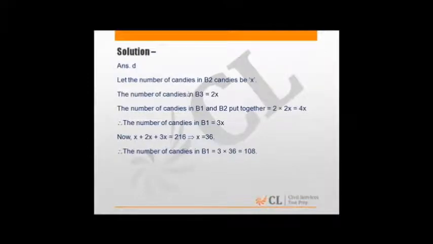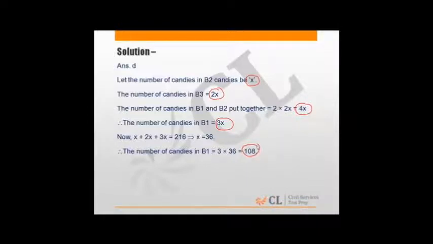Here, if you assume the total number of candies as X in B2, in B3 there will be 2X, B1 and B2 put together is 4X, hence there must be 3X in B1. So totally there are 6X and 3X must be half of it. You don't have to actually even find out X and solve it. Half of 216 is 108. So this is one of the methods.